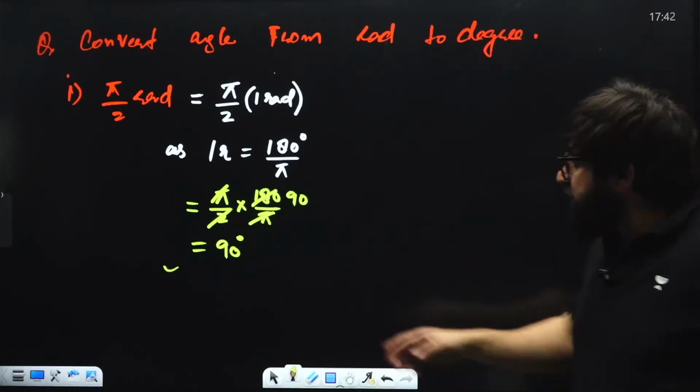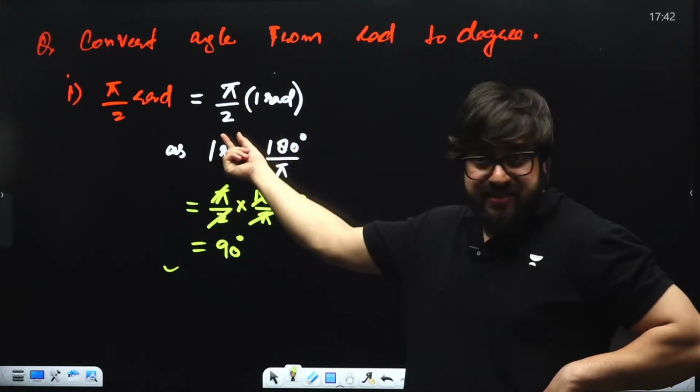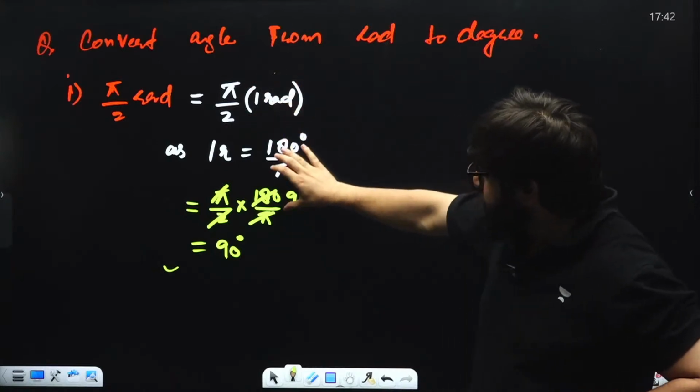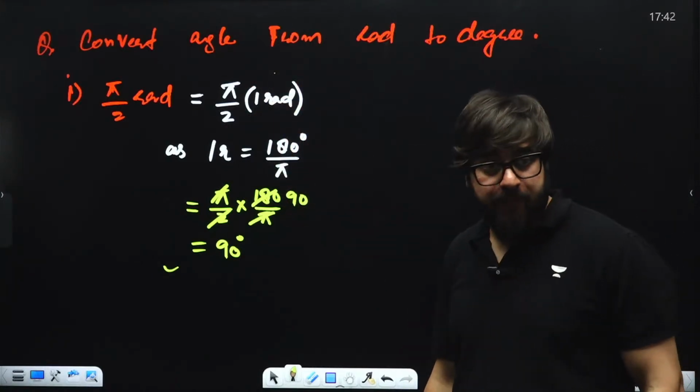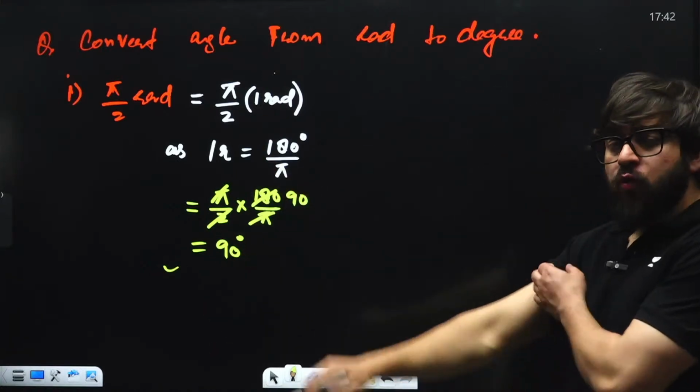How can we do it? Sir, that is pi divided by 2 as it is. Instead of 1 radian, we'll be putting 180 divided by pi. Okay. This is the simple method that you can use. Sir, what is the other method?